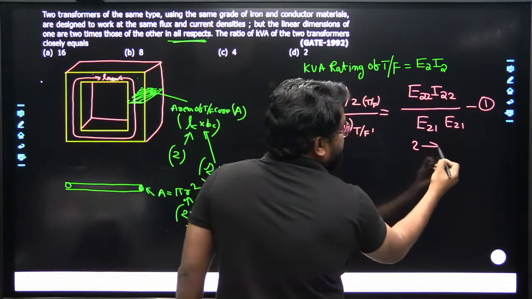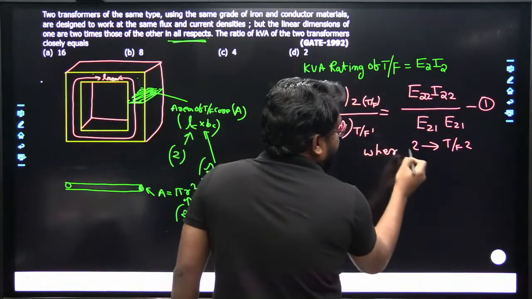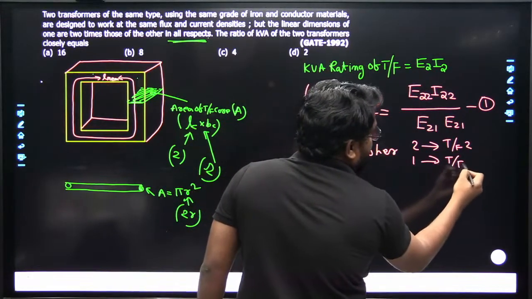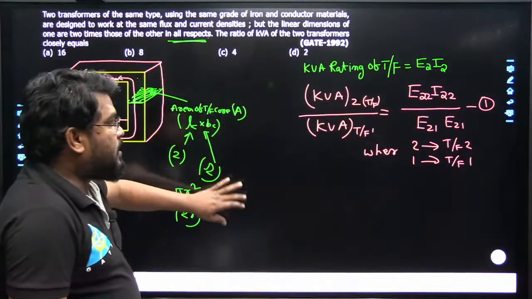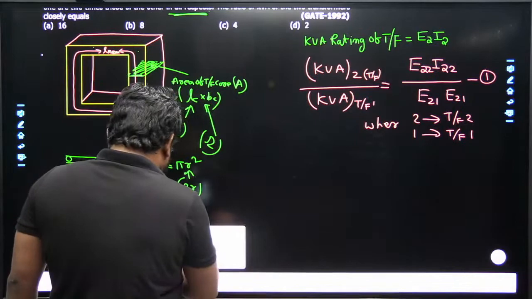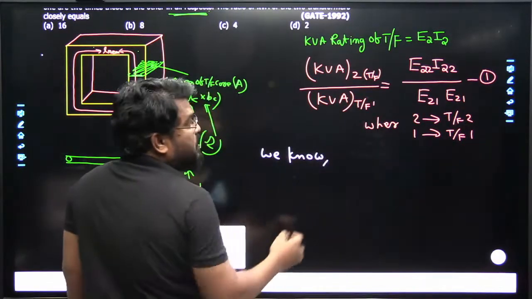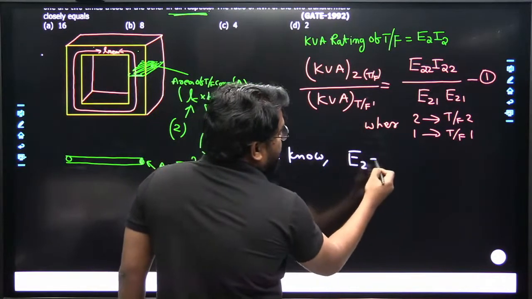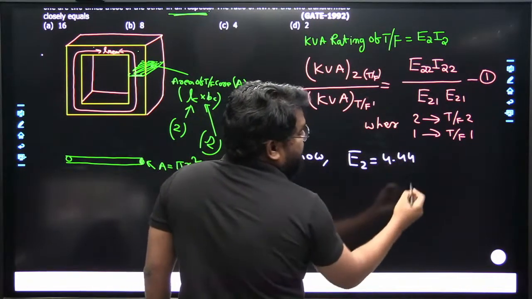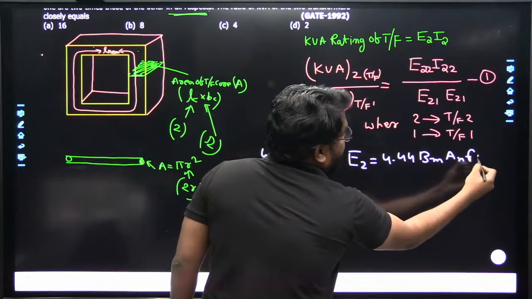The suffix 2 is for transformer 2 and suffix 1 is for transformer 1. Now let us calculate the first one. We know that the EMF induced E2 is equal to 4.44 B maximum A N F N1.